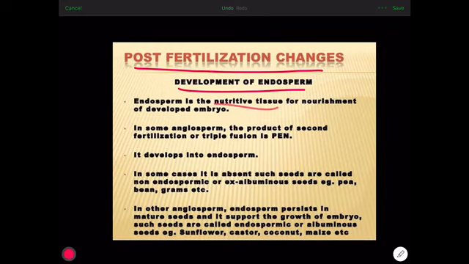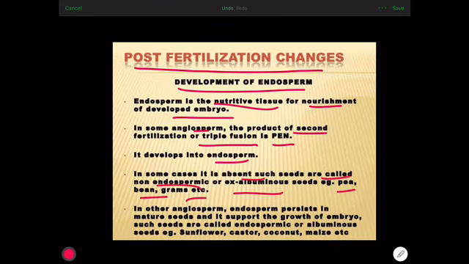Endosperm is nutritive tissue for nourishment of the developing embryo. In some angiosperms, the product of second fertilization or triple fusion is the primary endosperm nucleus. This develops into endosperm. In some cases, it is absent. Such seeds are known as non-endospermic or ex-albuminous seeds, for example, pea, beans, and grams.